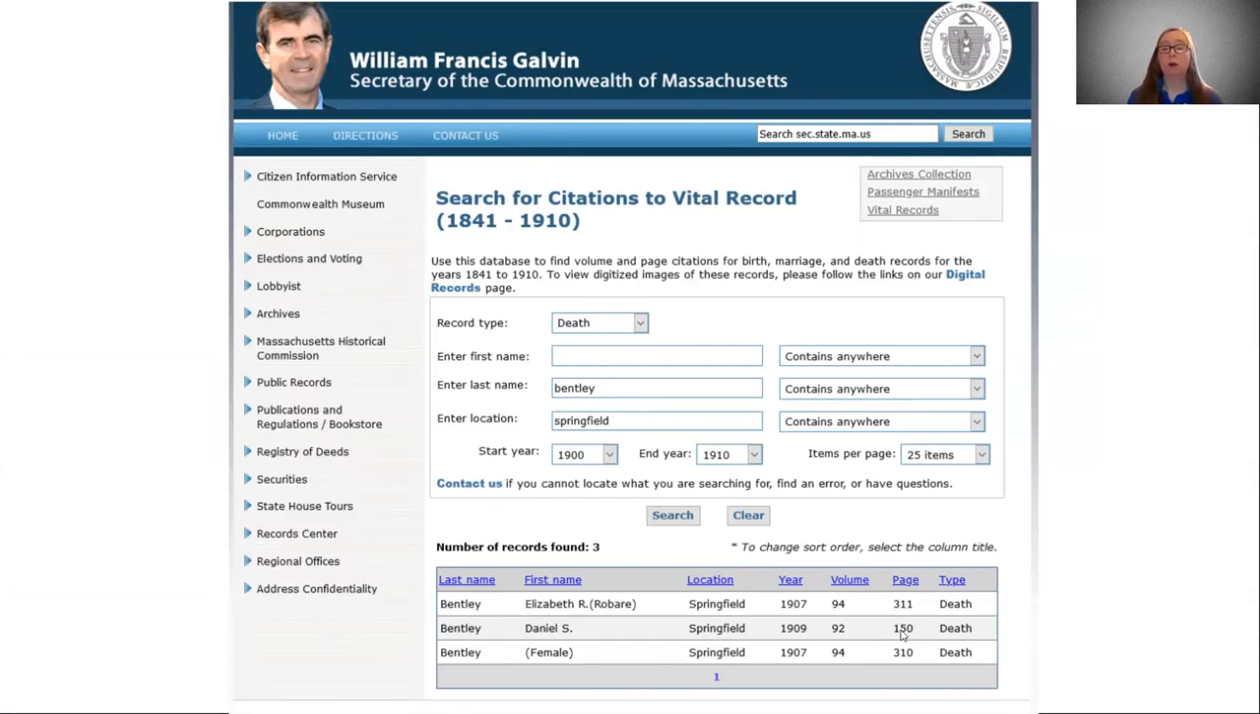Whenever possible, you want to find and look at the original record. There's pretty much always extra information to find that turns out to be a real gem. So where do I find this book? Here it says I can look at the digital records at this link.